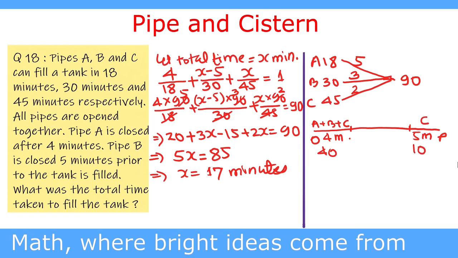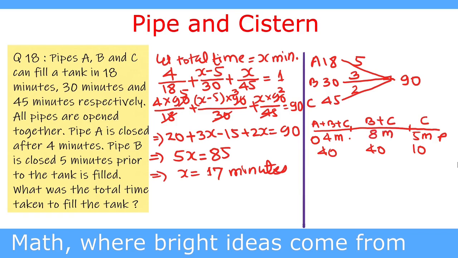So total quantity filled is 40 plus 10, which is 50 units, and 90 minus 50 is 40 units, filled by pipes B and C. So B and C together can fill 3 plus 2, 5 units, and 40 divided by 5 gives the time